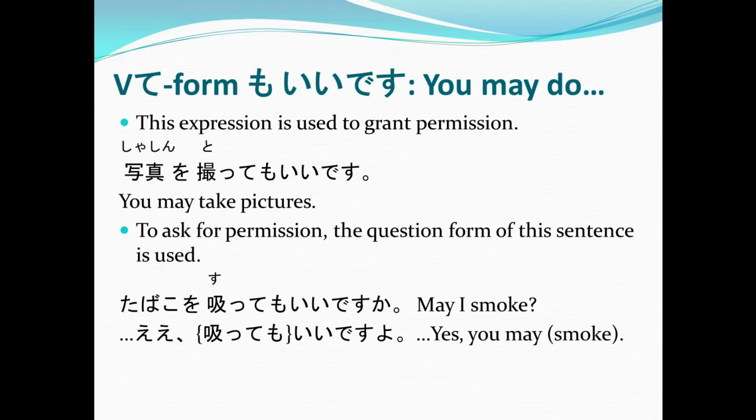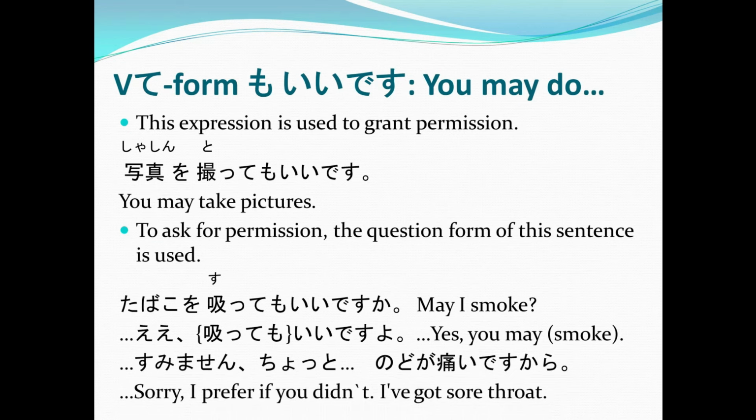Now, if you don't want to give permission, you could answer like this. Sumimasen, chotto nodo ga itai desu kara. Again, sumimasen, chotto nodo ga itai desu kara. Or, sorry, I prefer if you didn't. I've got a sore throat. So, usually, when Japanese people are refusing to give permission or refusing a request, they would usually give a reason as to why not.